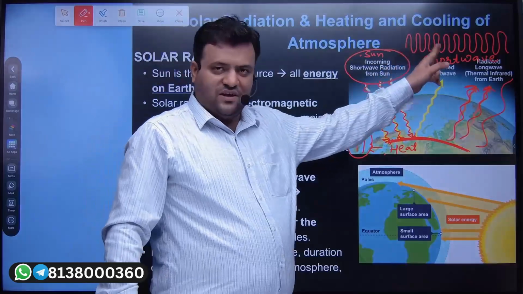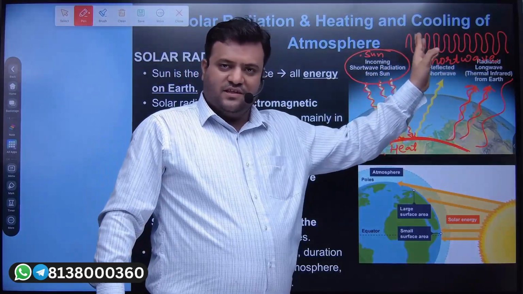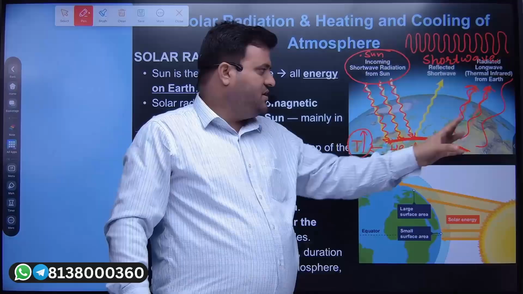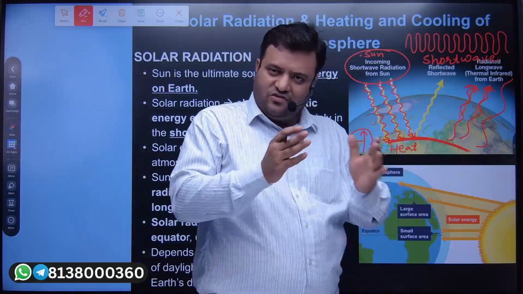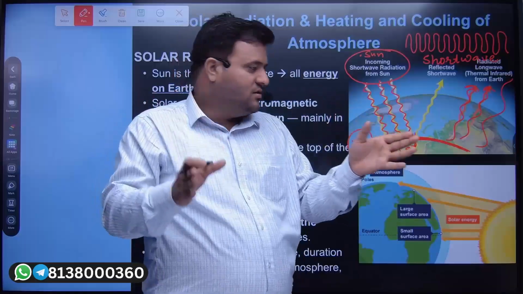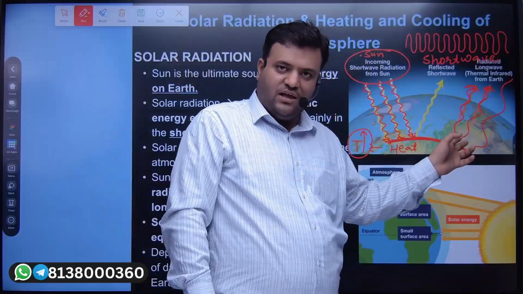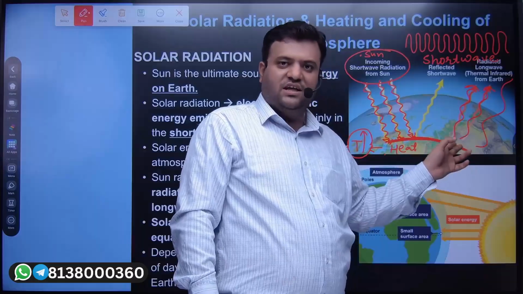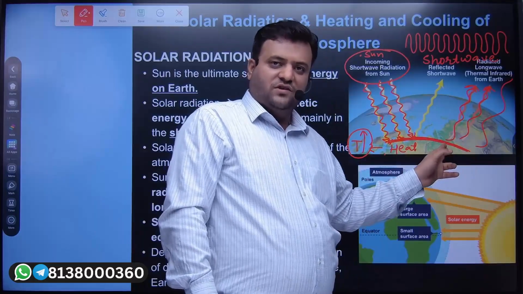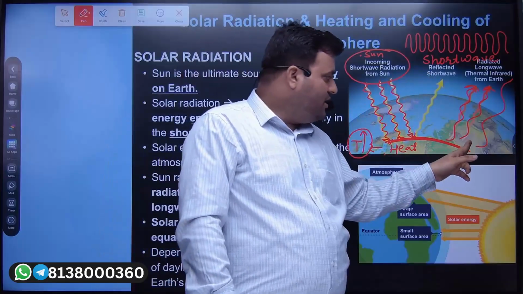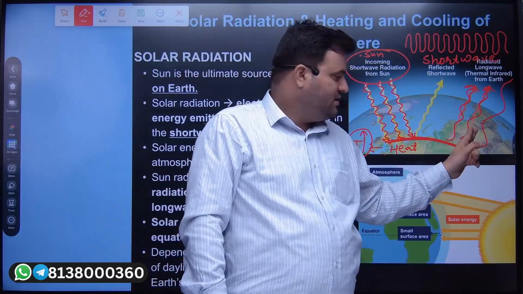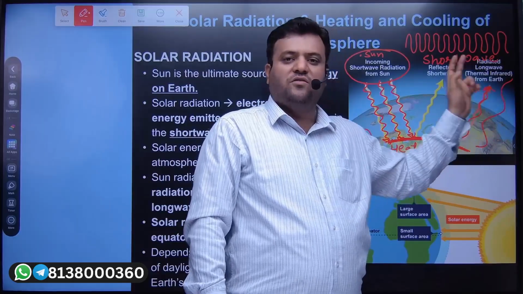Here the energy is very fast. If you see the waves, they have more energy. Here if you see the waves, they have less energy, and when we have less energy, the wavelength will be greater. So the radiation originating from the Earth's surface, releasing the excess heat received because of the insolation, would have a longer wavelength. That's why the name is given accordingly, long wave radiation.